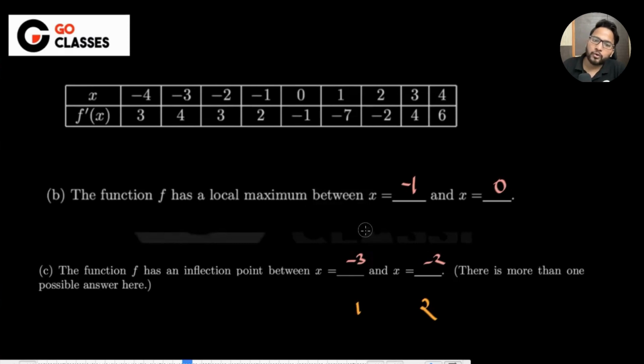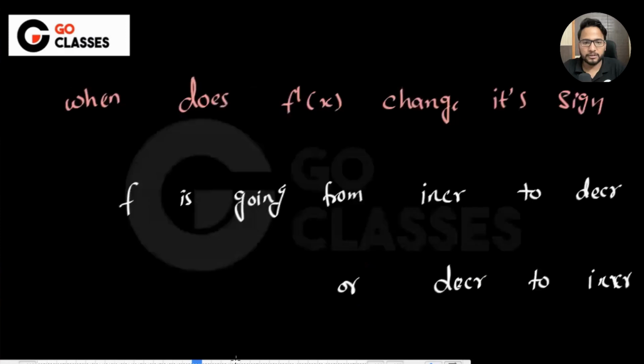So if I need to talk about in between, anyway, these are the small points. It doesn't matter, they will not test you that much in calculus, but still we are just seeing the possibility. It is better to say -4 to -2 and 0 to 2. By the way, the examples are just for you to get the idea of inflection point and all. So I hope you are getting the idea here. That's why I picked these examples, just to give you a good idea of these things.